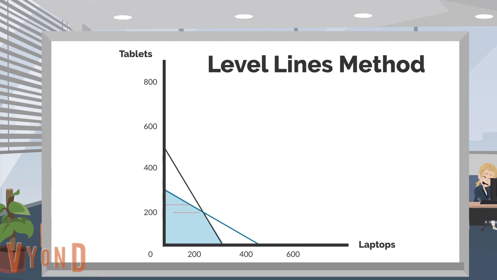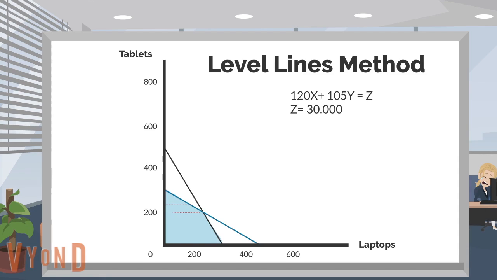Another way for him to find the optimal solution is by using the level lines method. After finding the feasible solution area for both constraints, Maurice must now plot the line that represents the objective function. To do that, he has to set the objective function to z and choose an arbitrary value for it. Maurice decides to choose 30,000 francs for the profit z.